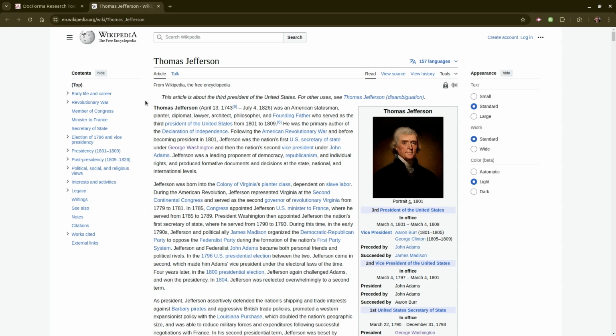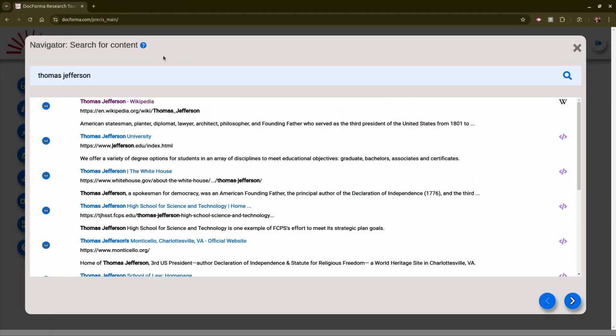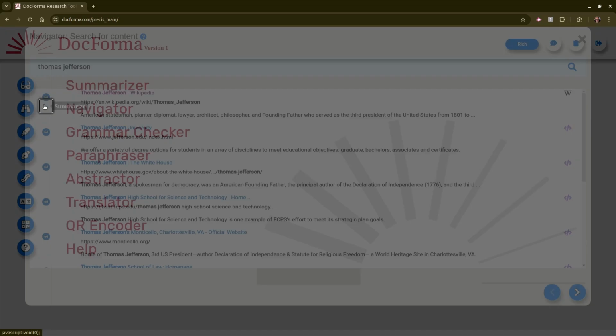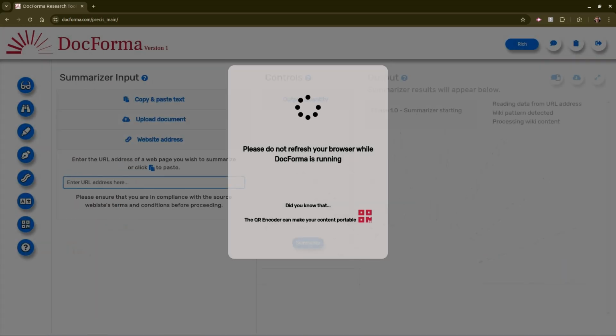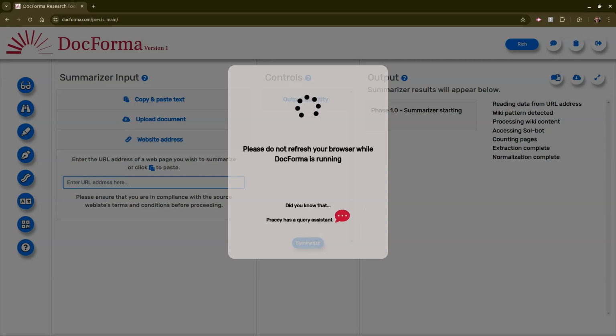You can click the hyperlink to go directly into the web page associated with the search item. You can also summarize the search item by clicking the summarizer icon. Clicking the summarizer icon will automatically transition you to the summarizer. Summarizer runtimes will range from seconds to minutes depending on the length of the search input.